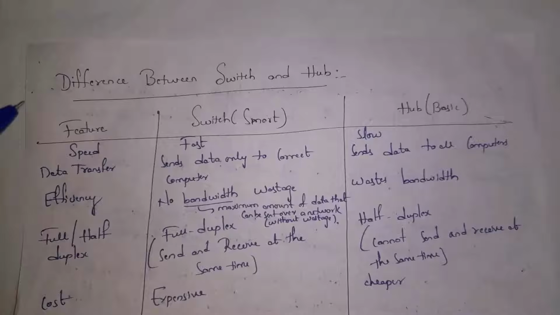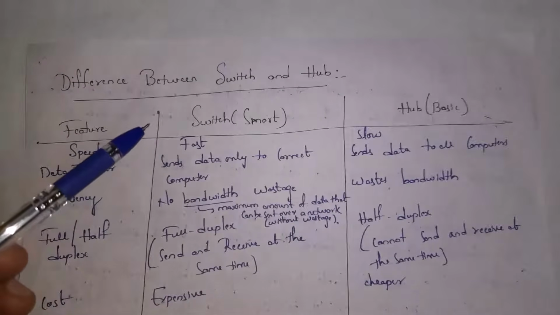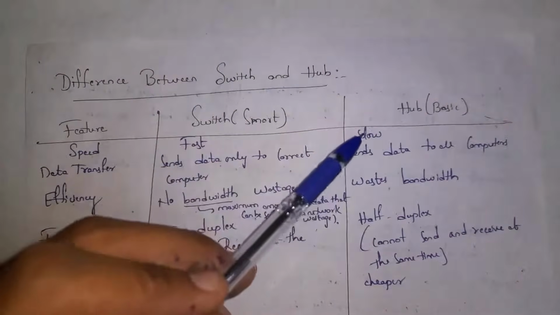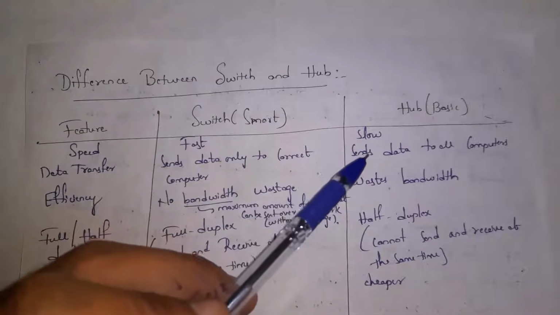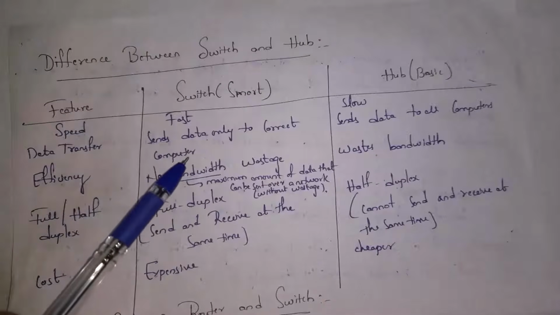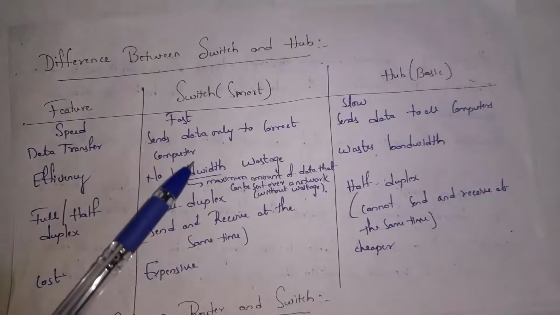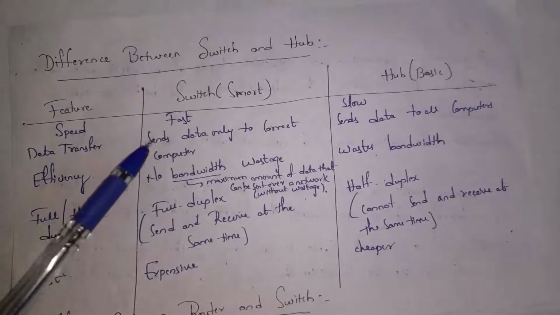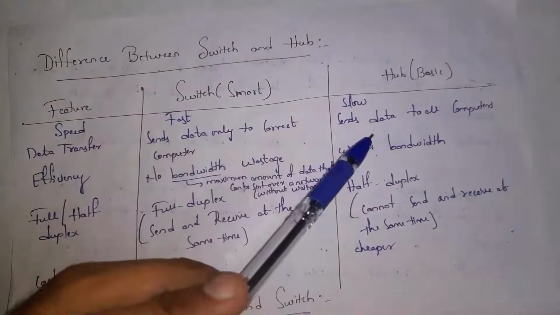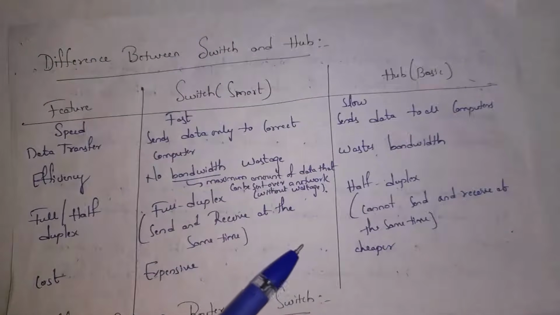Next I will explain the difference between switch and hub. The switch is fast because it will send data to only the particular computer which wants data. And whereas if you consider hub, it is slow because it will send data to all computers connected to it. Guys, in switch, there is no bandwidth wastage. Bandwidth is nothing but the maximum amount of data that can travel in a network. We call it as bandwidth. So in switch, there is no bandwidth wastage. That is nothing but no data wastage. And whereas hub will waste bandwidth because it will send data to all computers connected to it. So there is bandwidth wastage.